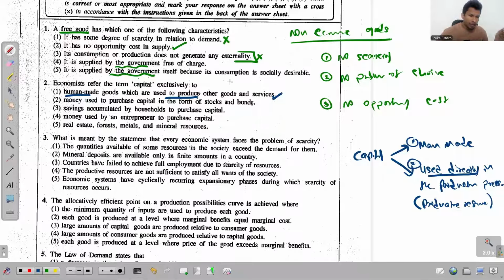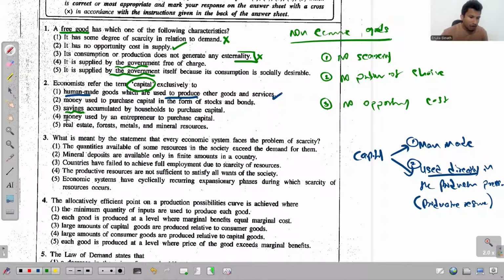So this is true. Second one, capital refers exclusively to money used to purchase capital. See, money is not a part of capital. The reason, money is not a productive resource. In other words, you can't use money directly in the production process. So money is not a part of capital. Again, savings is not a part of capital, but the process of generating this capital we recognize as investment, and the source of investment we recognize as savings, but savings is not identical to capital.